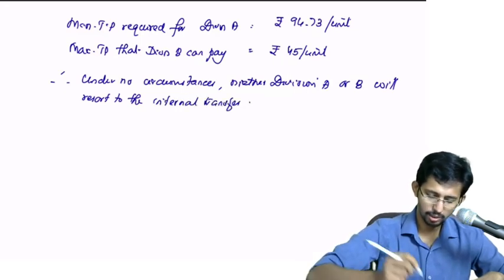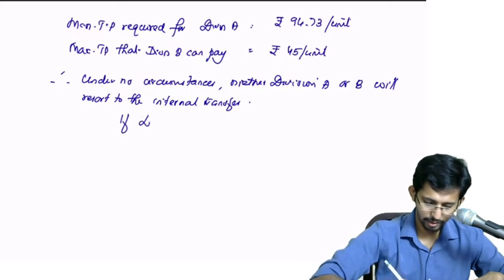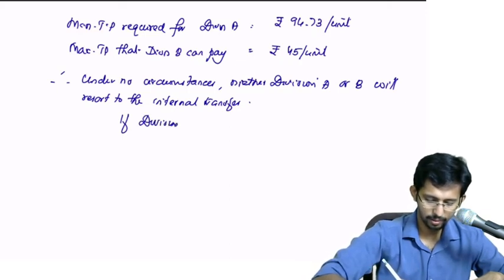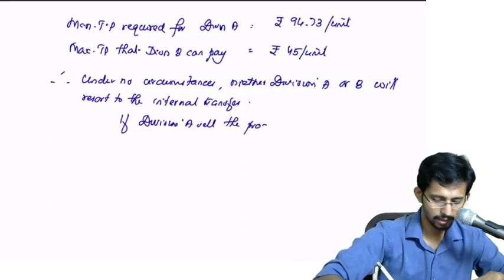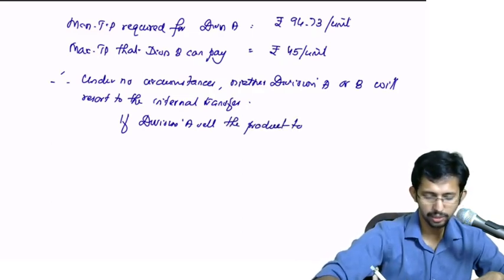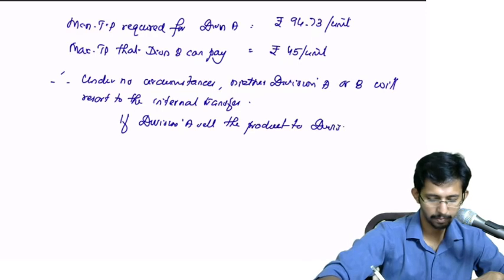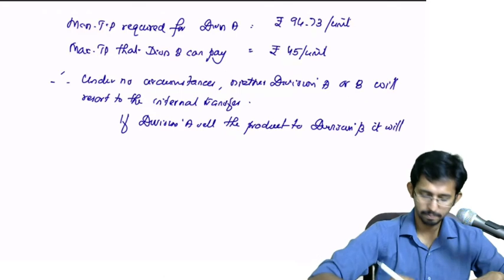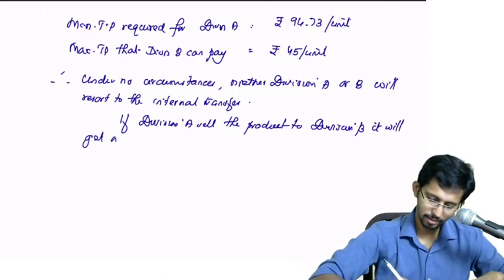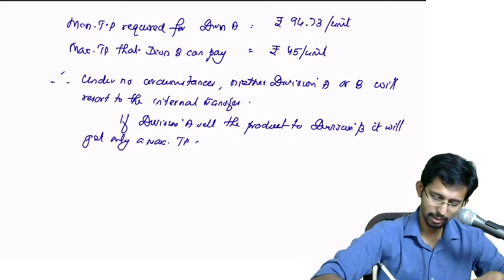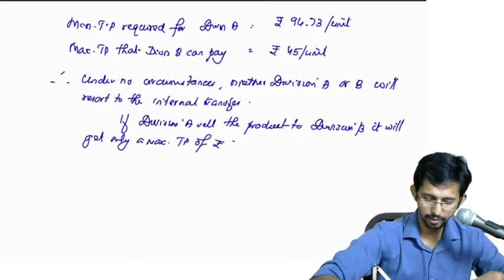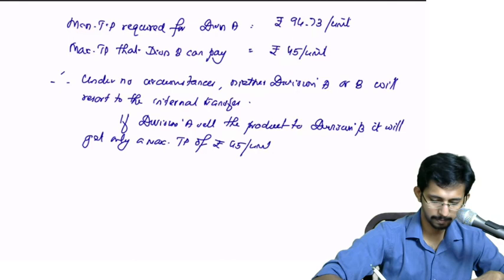Why is it so? If division A sells the product to division B, it will get only a maximum TP of rupees 45 per unit.